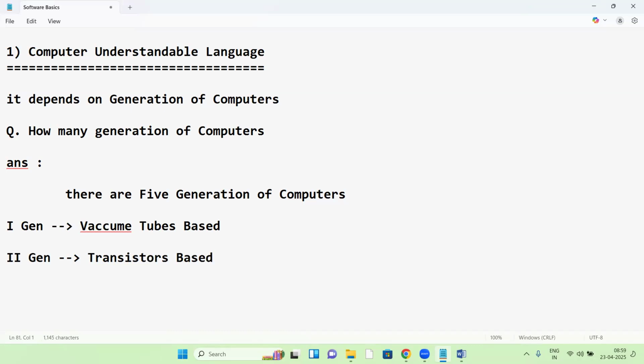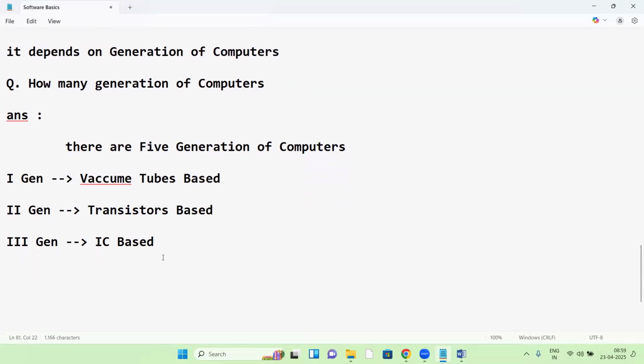Transistors based. Third generation computer. So what is the third generation? IC based computers. IC means integrated circuits.